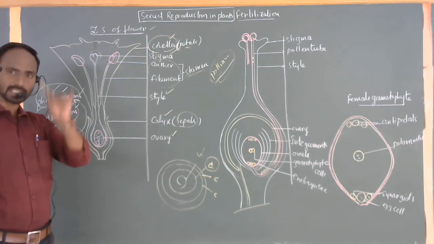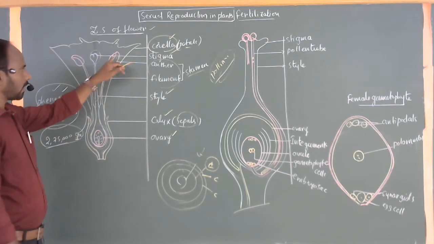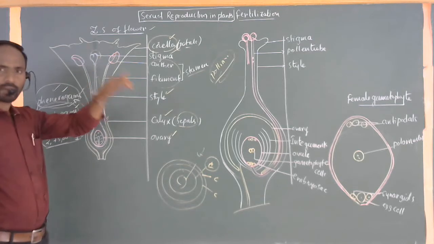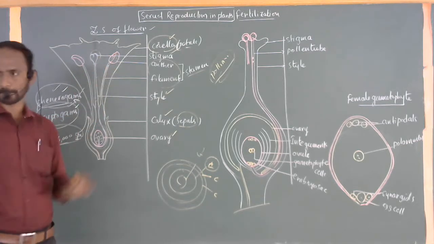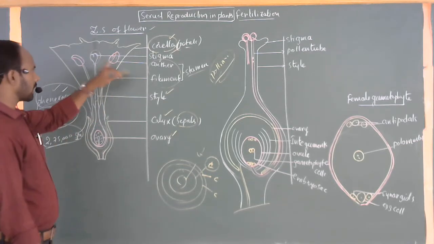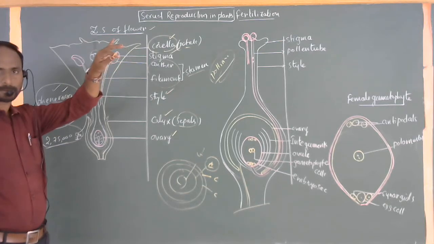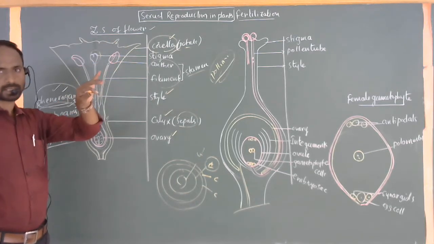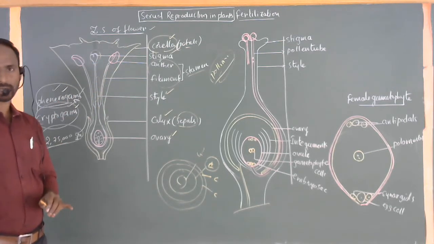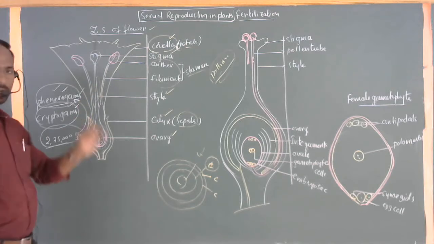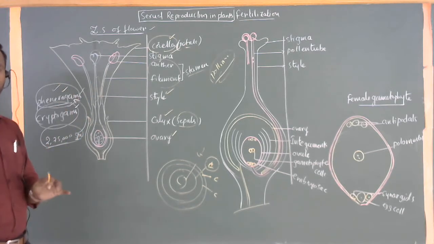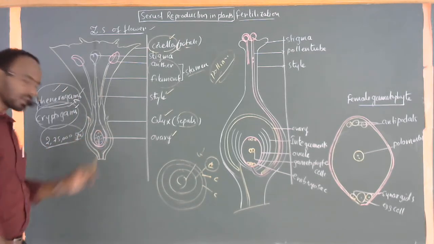One more thing, the species is common. Transferring of pollen grains from the anther to stigma of the same flower of the same species is called self-pollination. Transferring of pollen from the anther to stigma of another flower of the same species, another flower of the same species, is commonly called cross-pollination. Whatever it may be, either self-pollination or cross-pollination, the final result is commonly called fertilization.